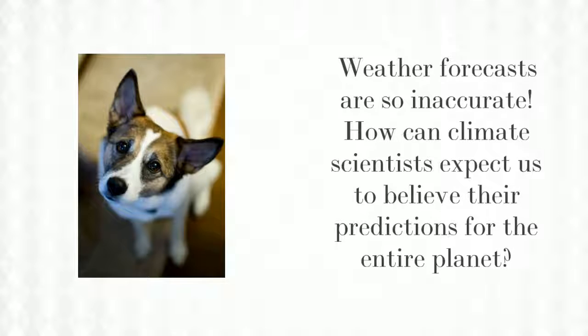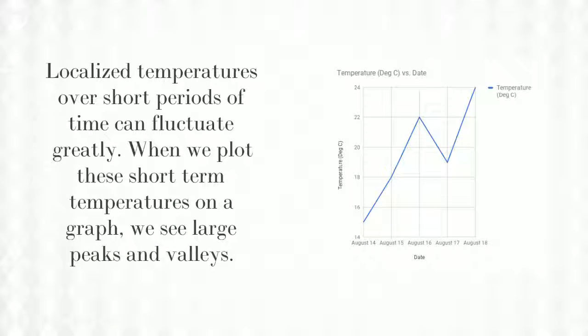Weather forecasts are so inaccurate. How can climate scientists expect us to believe their predictions for the entire planet? Localized temperatures over short periods of time can fluctuate greatly. When we plot these short-term temperatures on a graph, we see large peaks and valleys.